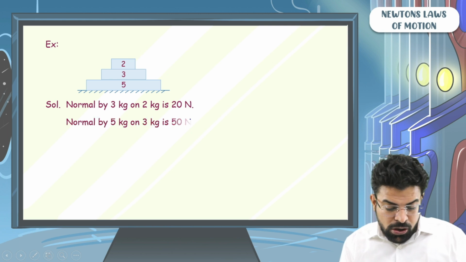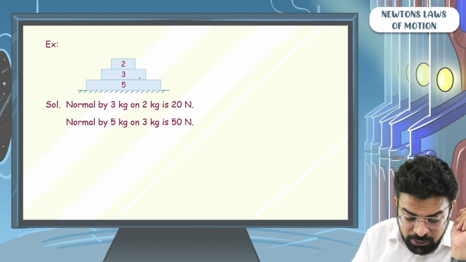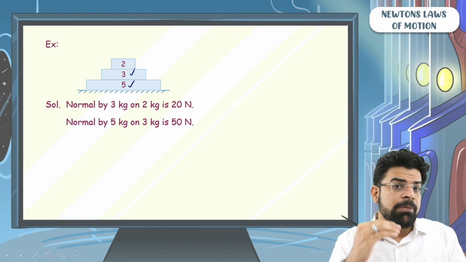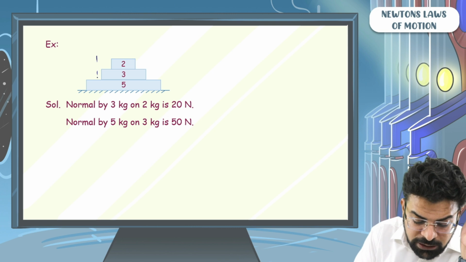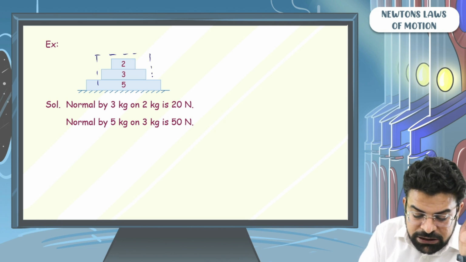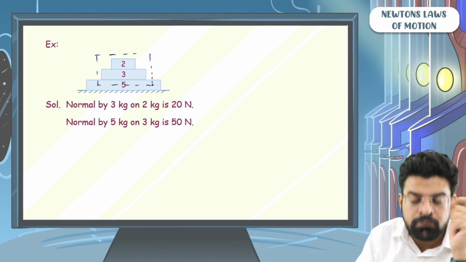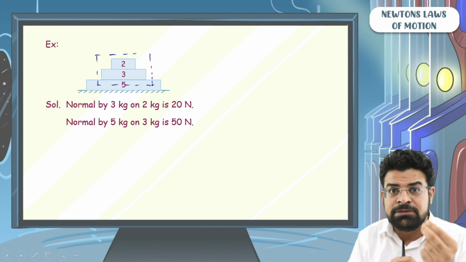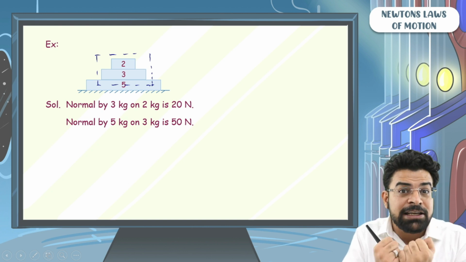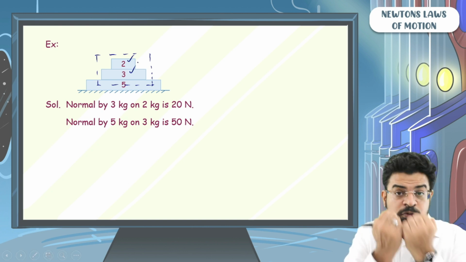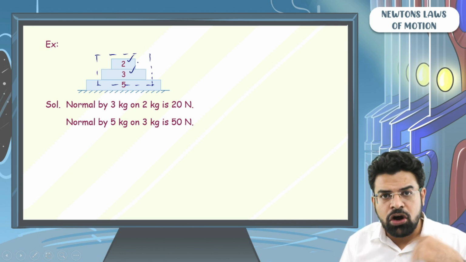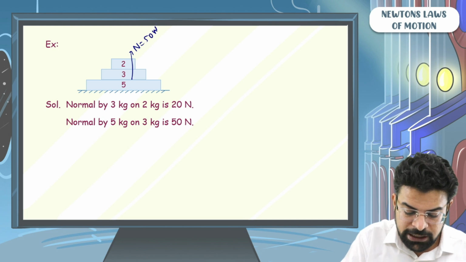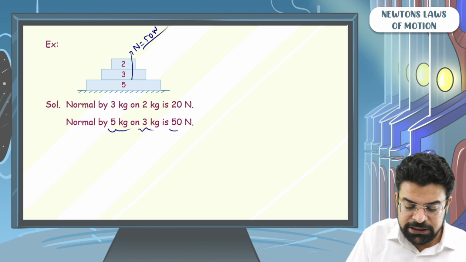Next question. What is the normal reaction by 5 kg on 3 kg? The normal reaction applied by 5 kg on 3 kg supports the weight of the 2 kg plus 3 kg system, which is a 5 kg mass system. So the normal reaction has to be equal to 50 Newton. That's why the normal by 5 kg on 3 kg is 50 Newton.